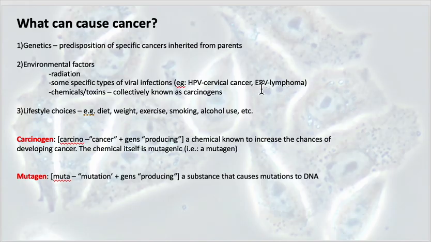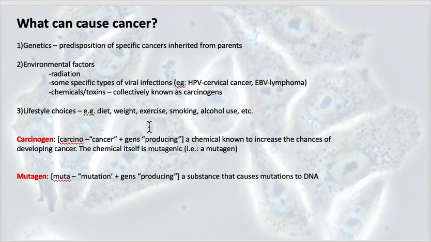We'll talk about Epstein-Barr virus more in a little bit. But chemicals, toxins, referred to as carcinogens. A carcinogen is just a chemical that is mutagenic, which means that it can cause mutations in our cells. So there are known chemicals or toxins that are known to be carcinogenic and are able to alter the structure or influence our DNA to cause mutations. And lifestyle choices, we already talked about how diet, weight is associated with cancer risk, particularly after menopause, and certain types of cancer, such as breast cancer.